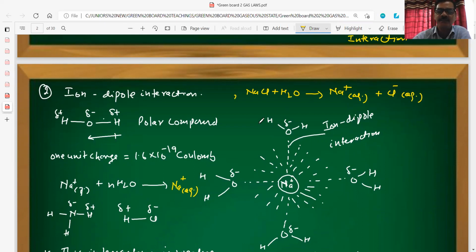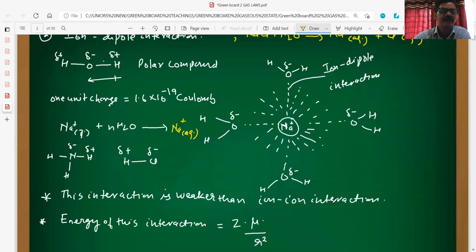So this whole thing, Na positive plus n number of H2O molecules, is now considered as Na positive aqueous. Similarly, Cl minus will be considered as Cl minus aqueous when it is associated with many water molecules. Again, these are the other polar molecules.